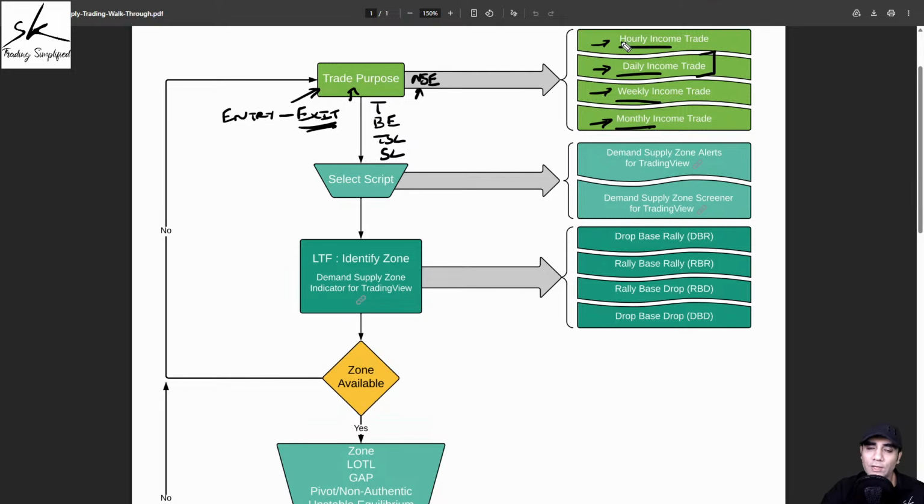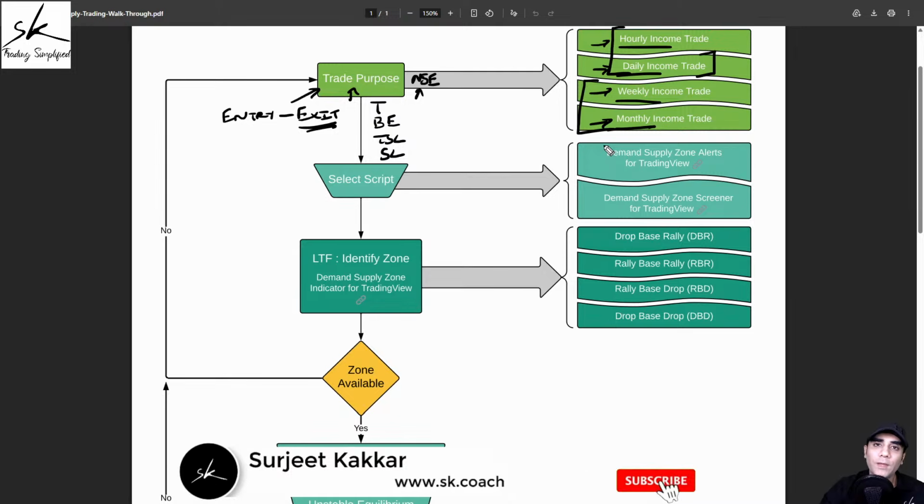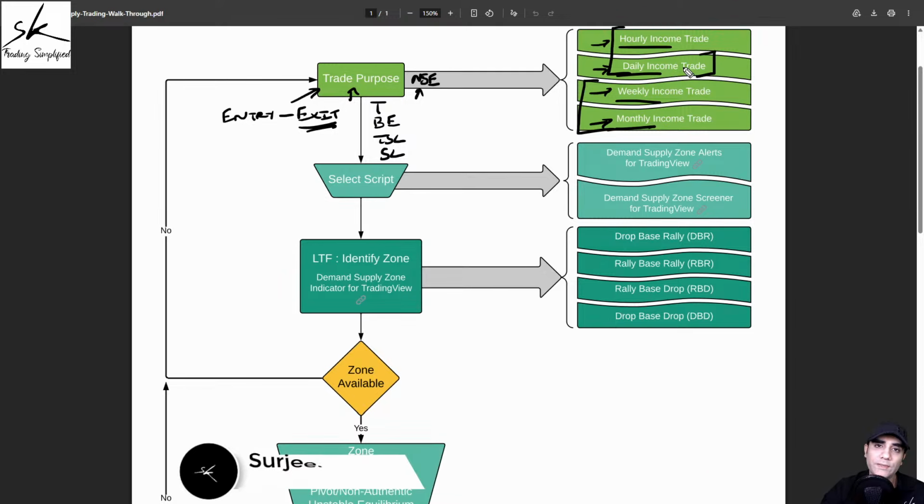So that is why my recommendation to all of you is that initially your hourlies and dailies will be strictly intraday trades if you're trading markets which are not 24-hour markets. And when it comes to weekly monthlies, you have no choice. You'll have to keep these positions overnight because we're not anticipating to exit the same day. But that does not mean that for weekly monthlies, we cannot have a gap against us. It can happen, but since you're leaning against bigger time frames, the probability definitely reduces. As you start having more and more experience, you start building more confidence. If you want to include daily income into overnight trades, that can definitely be done.